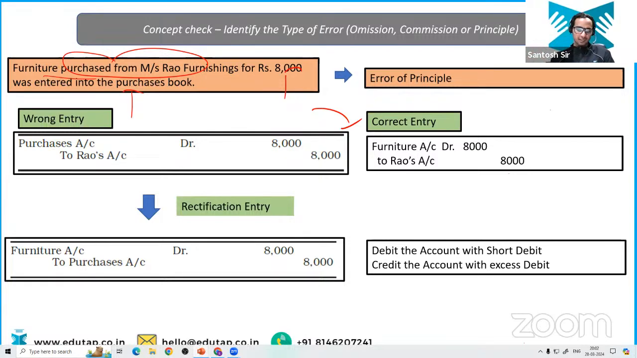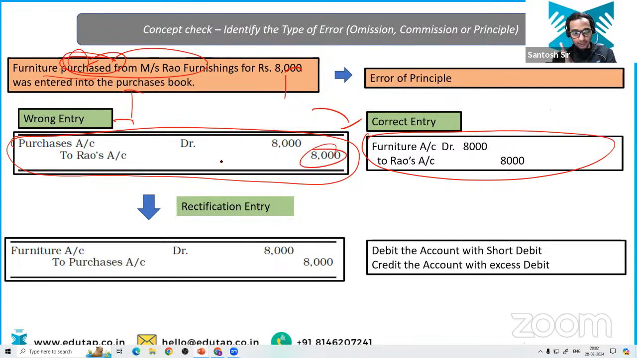Let me give you a brief revision of this as well. So wrong entry is what? Purchase account debit to Rao's account, because he has debited the purchase account. What should be the correct entry? Furniture account debit 8,000. Now look at this very carefully. Rao's account is correct, but he should have debited the furniture account, and he didn't do that. So you need to enter this entry, that is furniture account debit 8,000.